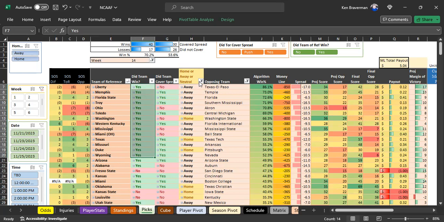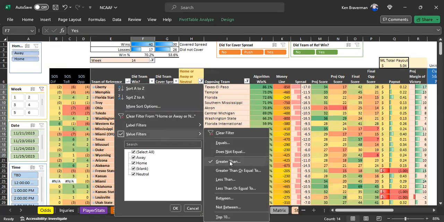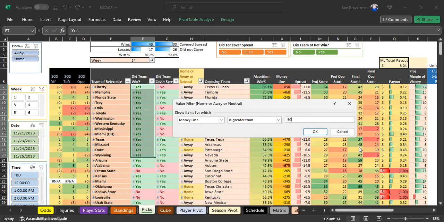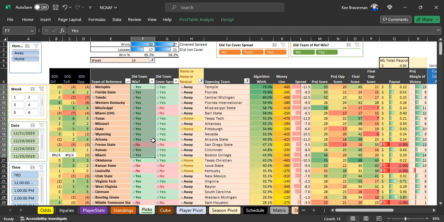Well, what if we want to cut down this filter even more and say, all right, I don't want games that have a line that's worse than minus 500? How about those games? Here, we end up, it looks like, is it 14-1? Unbelievable. Let's see what that would have paid.